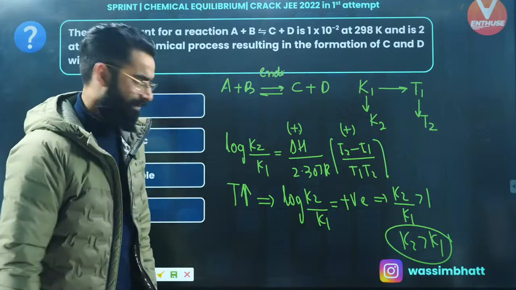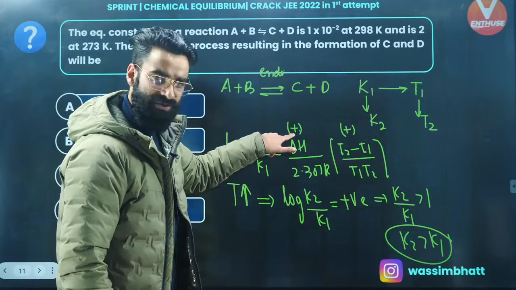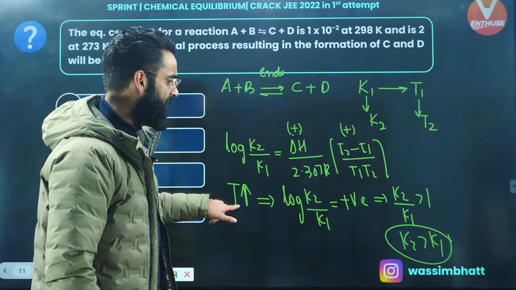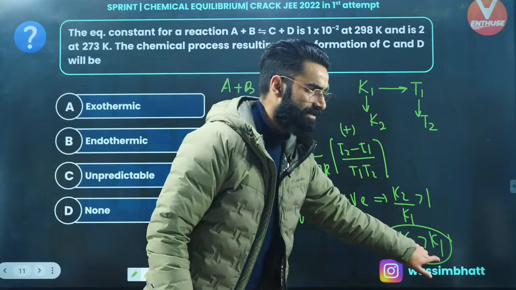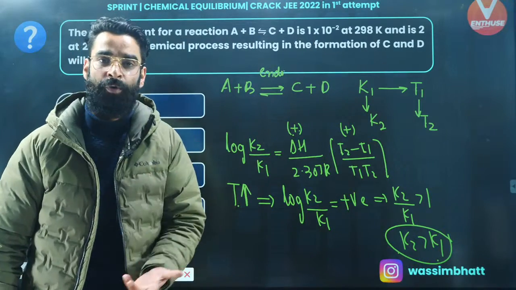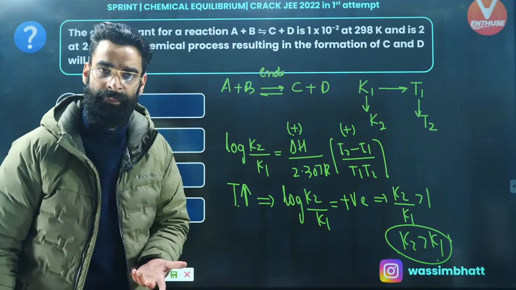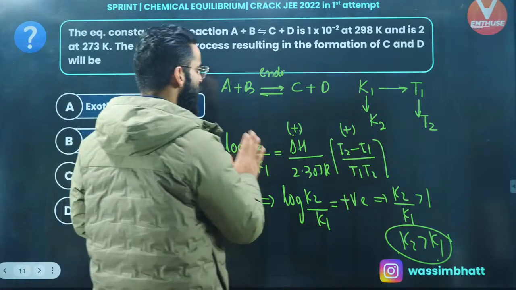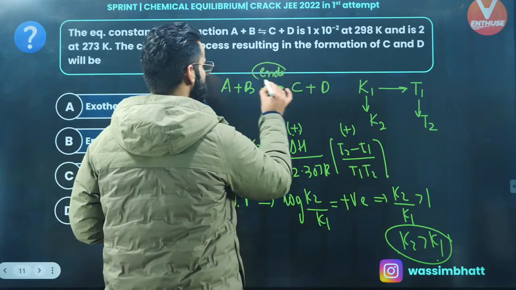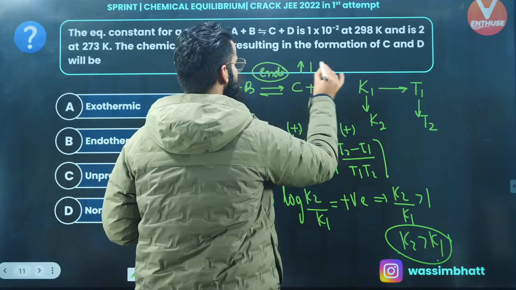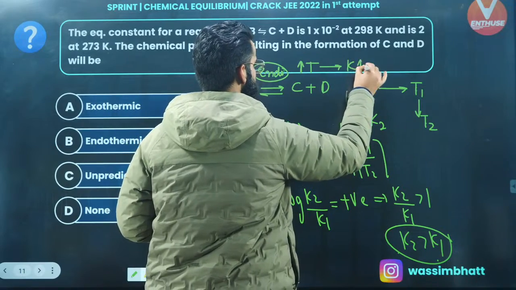So what does that mean? That means for a particular endothermic reaction, on increasing the temperature, equilibrium constant increases. This is the first conclusion which I would want all of you to remember. For an endothermic reaction, on increasing the temperature, the equilibrium constant increases, right?